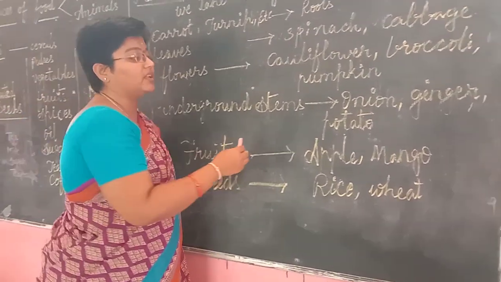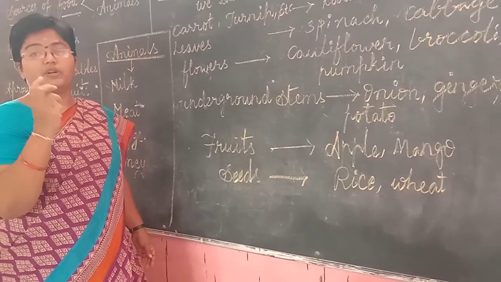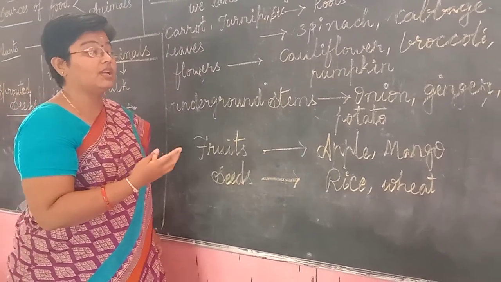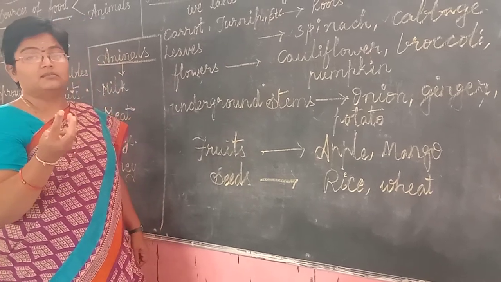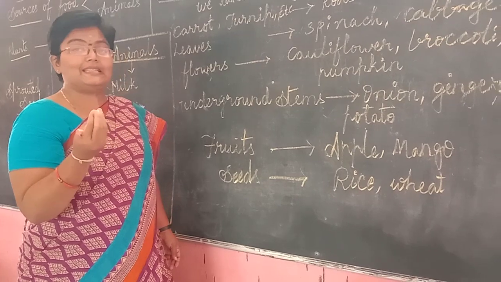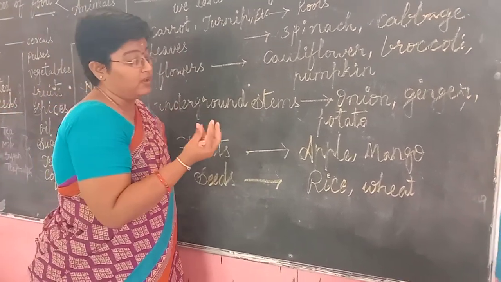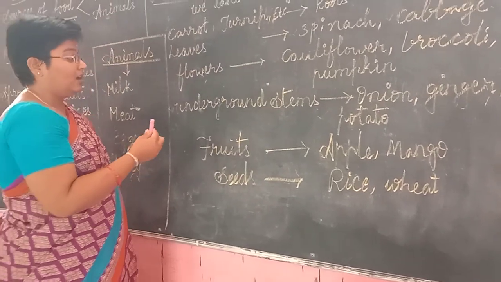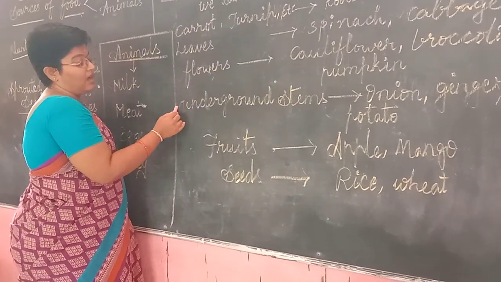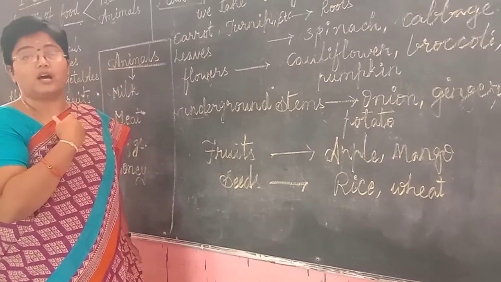And you can see even a potato. You can see black colored dots on the potato, which give rise to a new plant. And the onion, the bulb shape of the onion. On the backside, we can see that a new plant rises from the onion bulb. So these are the different types of plants which give their stem as food to us.